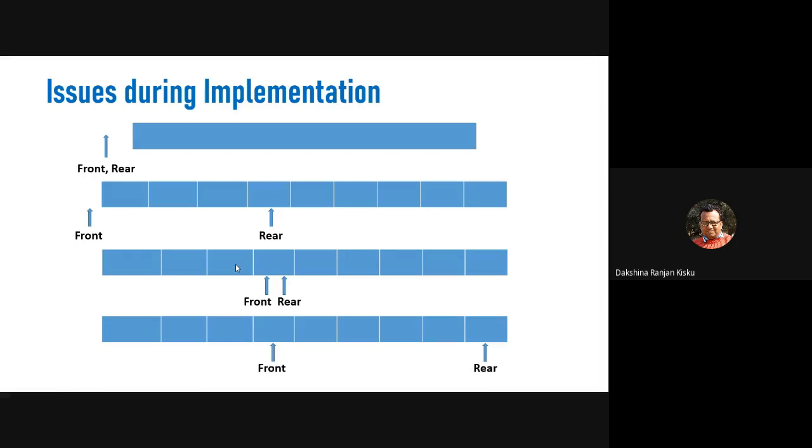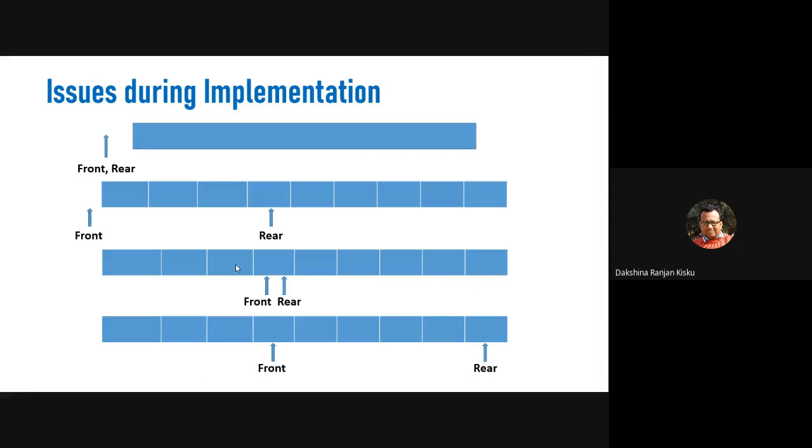Here the rear points to the fourth element. After deletion of the first three elements, front will also point to the fourth element. The first three elements are deleted, therefore the first three positions will be available for new elements. Even after the rear element, the remaining positions will also be available for new elements.